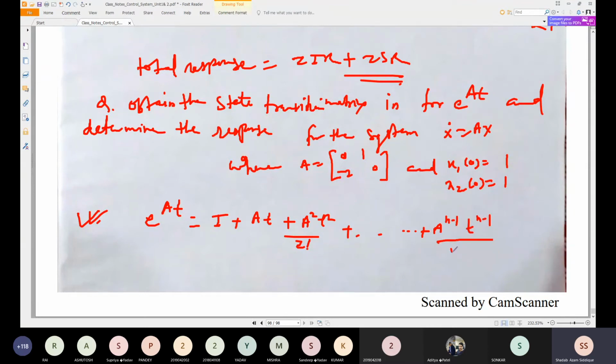That is the formula n minus 1 factorial. और n तक था, फॉर्मूला कहाँ तक जा रहा था, n तक या n minus 1 तक? हाँ, अभी लास्ट टू लास्ट e to the power at में n minus 1 तक जा रहा था या n तक था? It was up to n, up to n, e to the power at में up to n है.